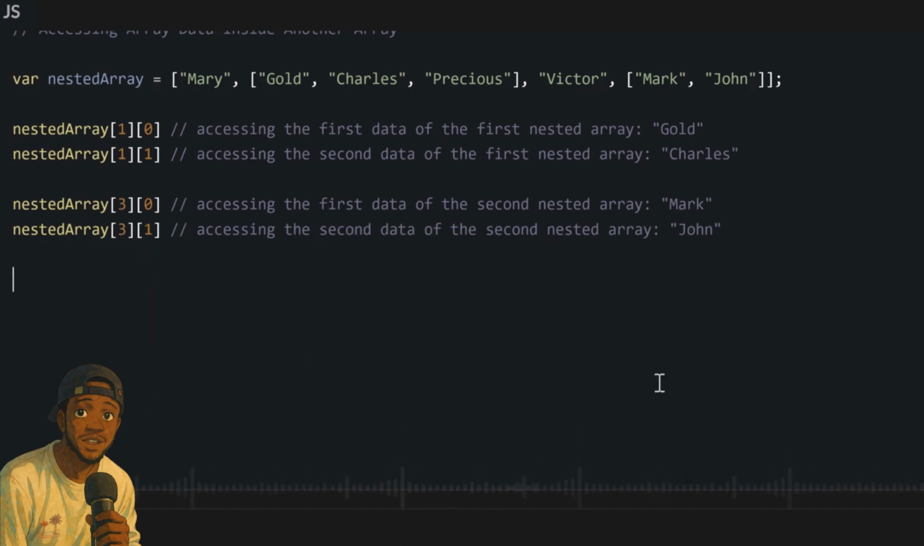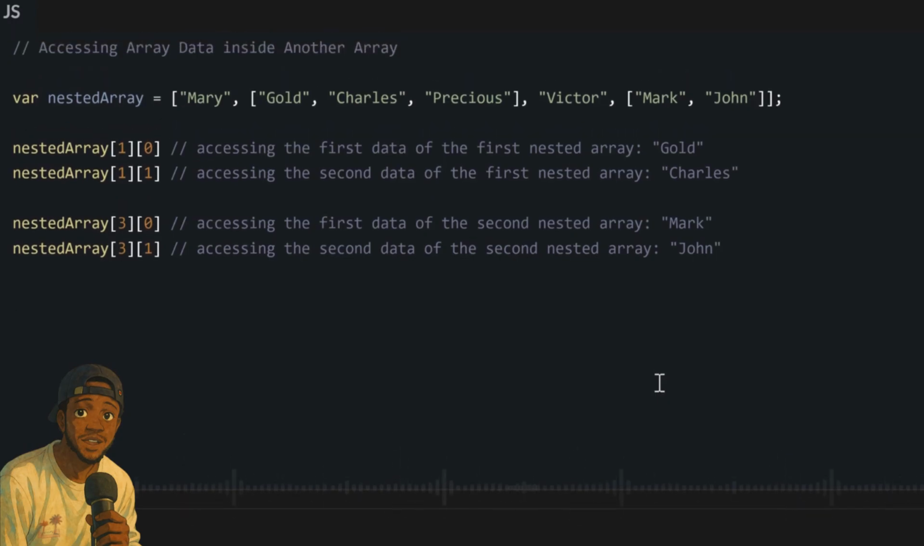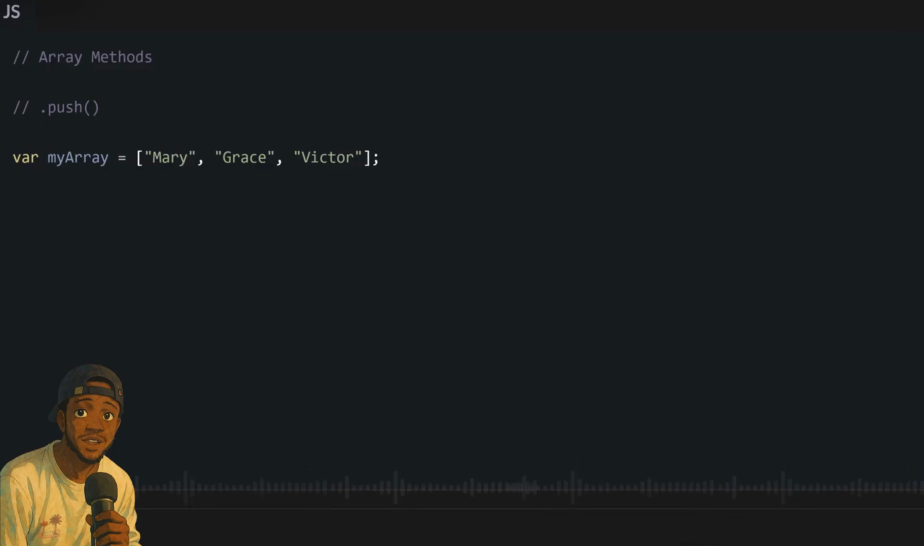Now, remember that we talked about methods in our string lesson. We can check the entire length of our string by using the .length method, and we can change our string from lowercase to uppercase by using the .uppercase method, and we can change it to lowercase by using the .lowercase method. Well, as strings have their own methods, arrays too have their own methods. One of the most popular methods we have for our arrays is the .push method. This .push method, we use to add another data to our array, and we add it to the end of our array.